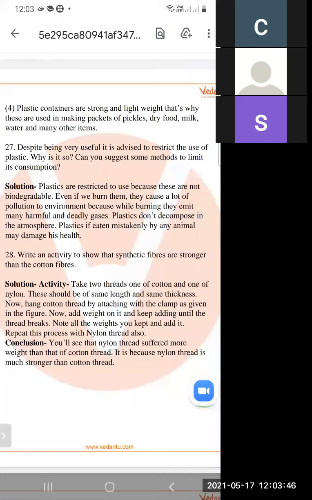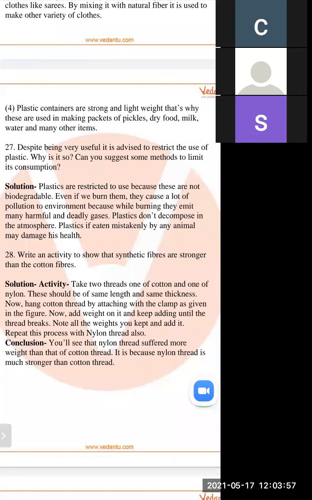We should not burn plastic in the environment, because burning it creates many harmful gases.